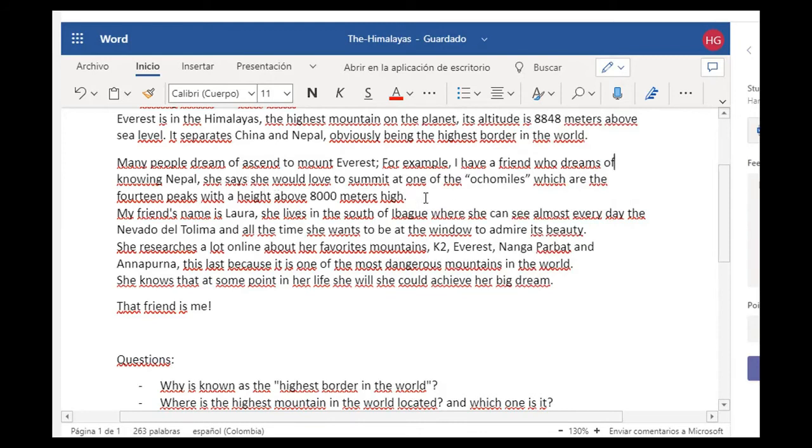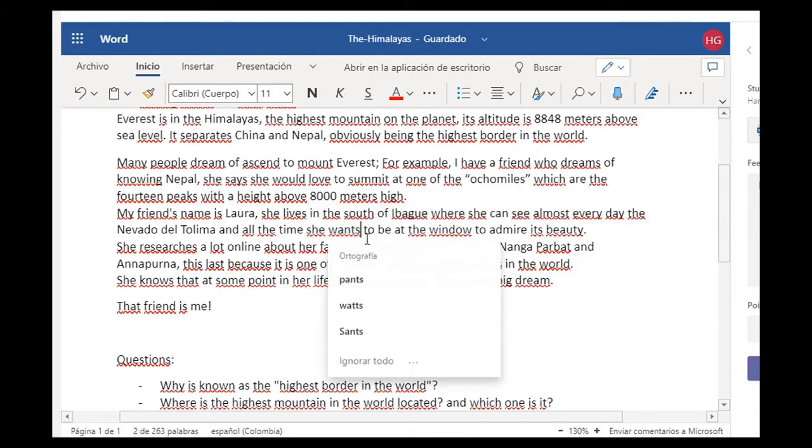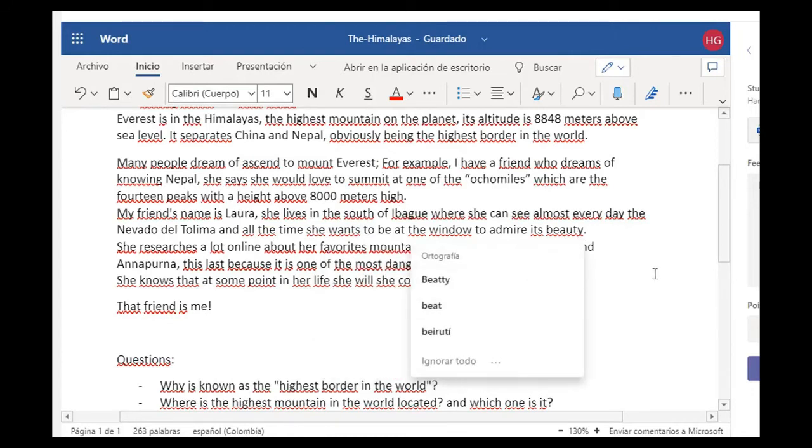Okay. What about this one? She says she would love to summit at one of the. Okay, that's very good. That's nice conjugation. Where else? She can see. Okay. Says here, and all the time she wants to be at the window to admire its beauty. We're talking about Nevado del Tolima. That's very good. This conjugation is totally right. It has to be with an S in the end because we're talking about third person.